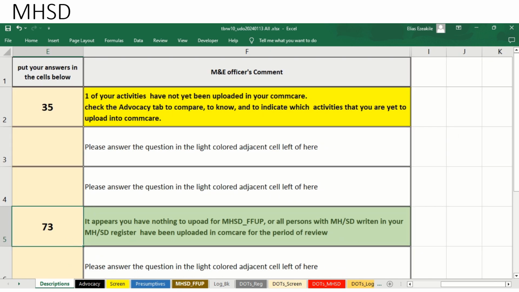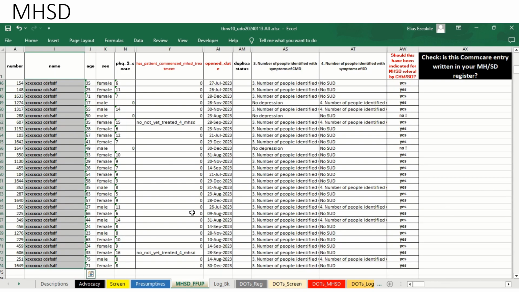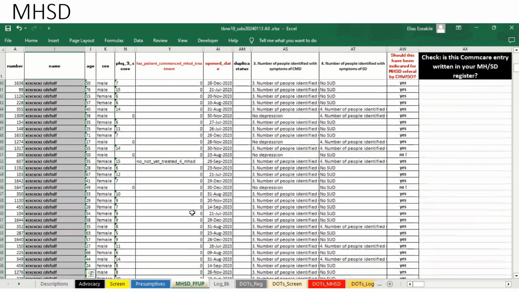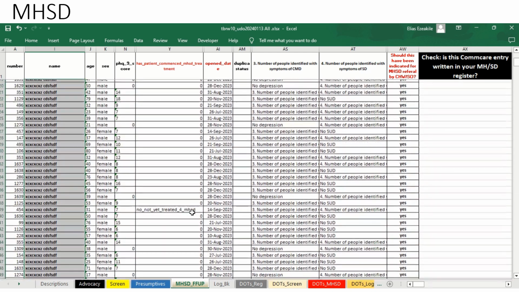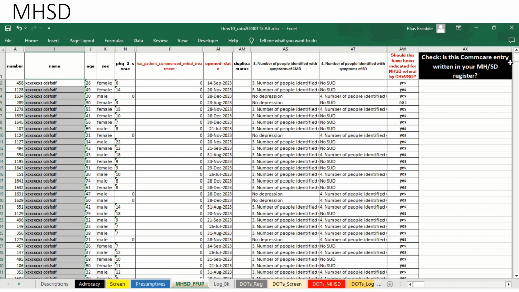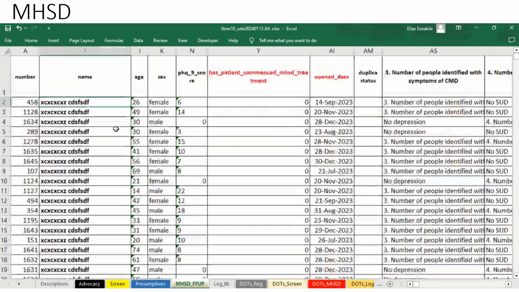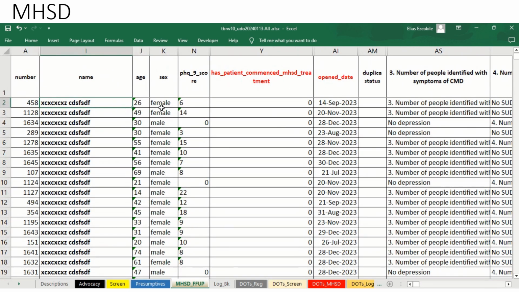However, it doesn't stop there. You still need to go to your MHSD register to be able to see the status of your MHSD entry. There is important information there that you can learn, and in a way, feedback from Enugu to you. So let's take this fictitious patient. We blocked out the name to give our patients some privacy. But for you, they are your patients, so you will be able to see your names in your own ComCare. The first patient here is a 26-year-old female,